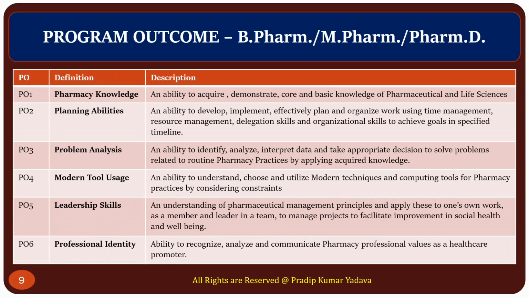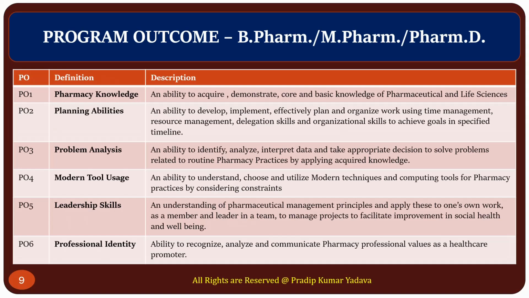Okay. Now talking about program outcomes. Basically, there are 11 program outcomes in the pharmacy program and they are generally fixed. So the name is fixed, the definition is fixed, and you can define what description should go against that particular definition. Program outcomes depend upon the faculty, HOD to HOD, head of department to head of department, because the description totally depends upon you. But PO1 to PO11 are fixed.